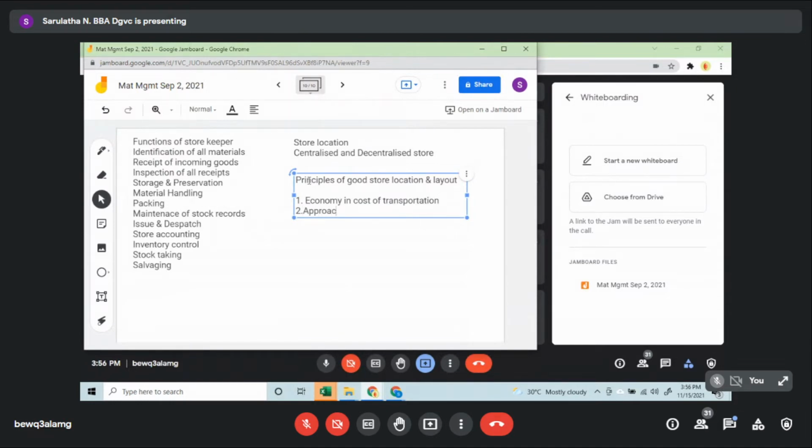Next, you must have approachability by rail or road transport. That also has to be there.